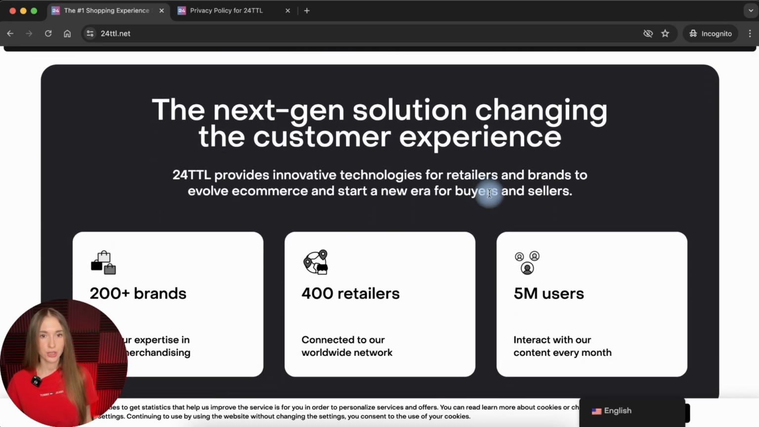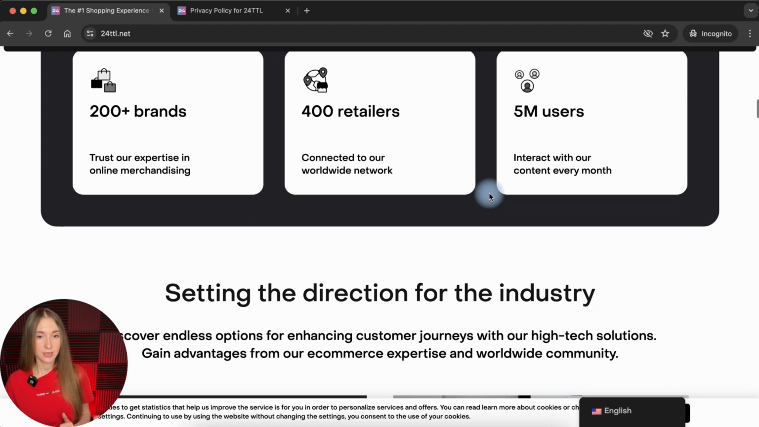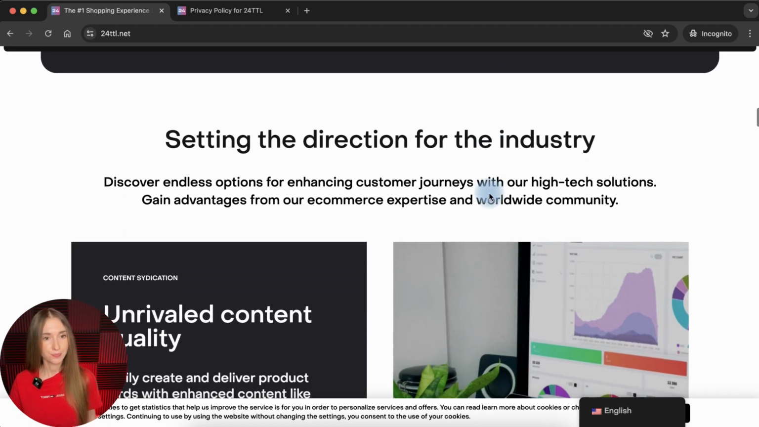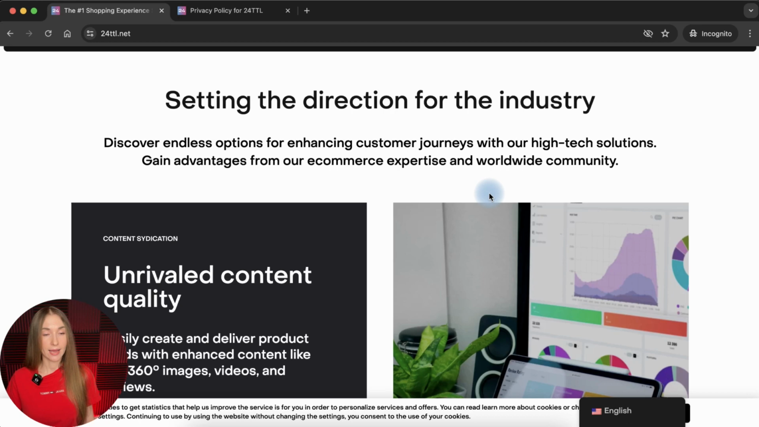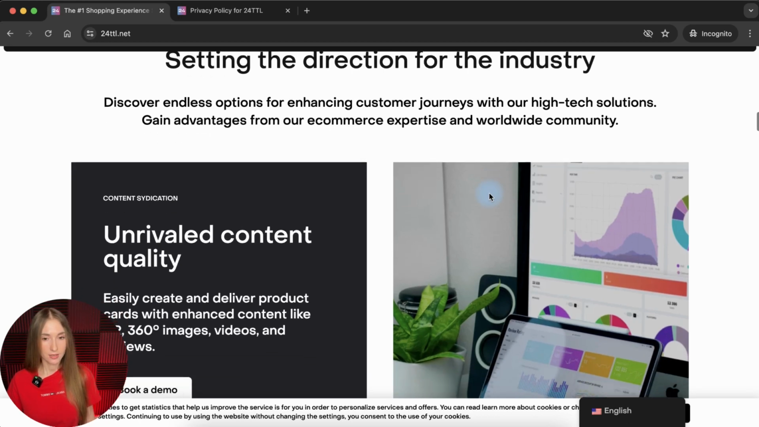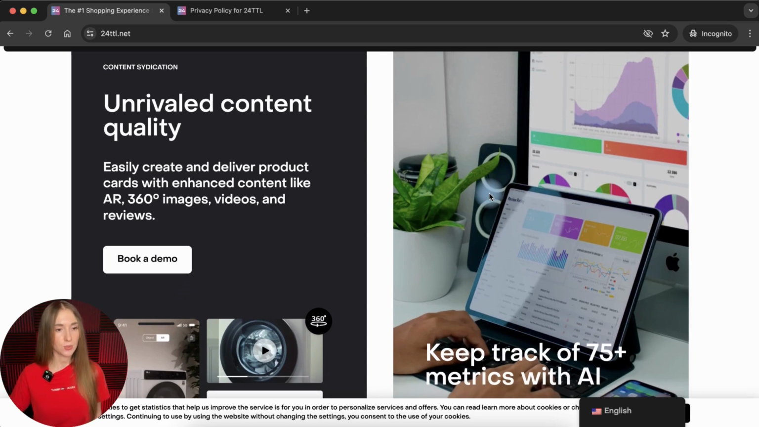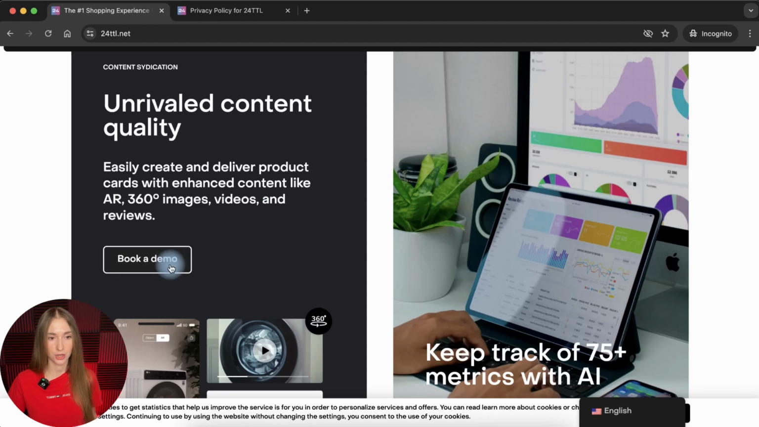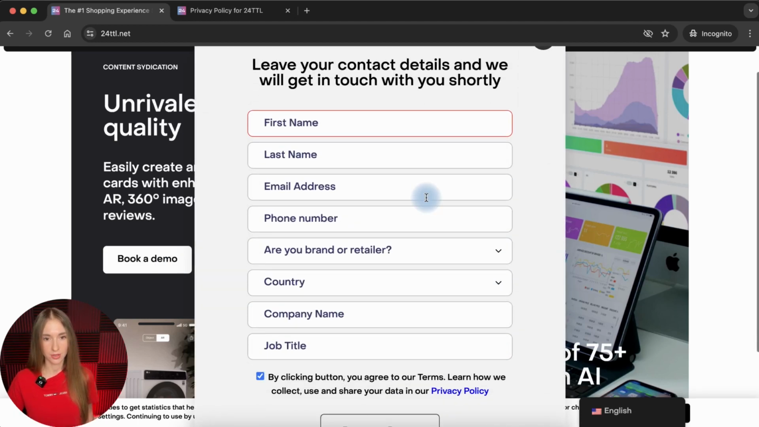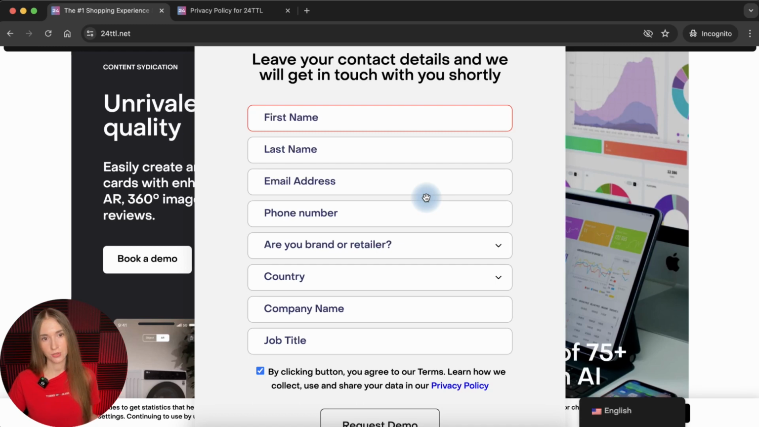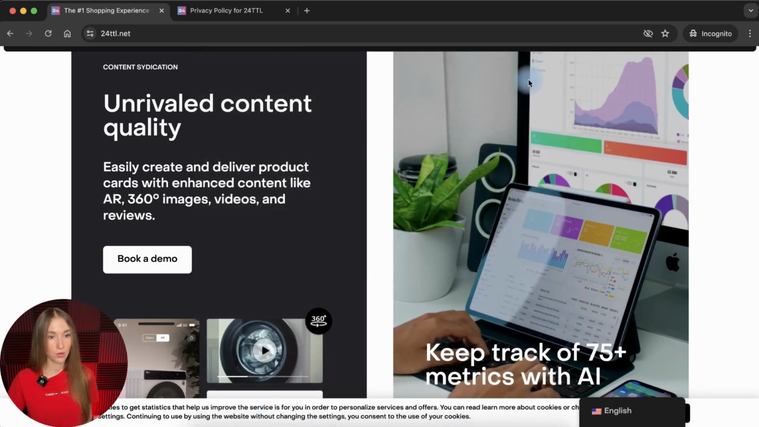The next gen solution, changing customer experience. Again, it's the description of the company and services of the company, as you may see, and we can also scroll down. Discover endless options, content syndication, and another description of the services of the company, and we see again the button to book a demo. I suppose that it's the same form which we just saw before, but let's check it. Yeah, it's absolutely the same form, and we just analyzed it, so we will close it for now and move forward.